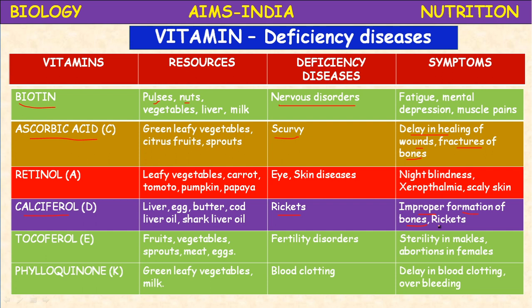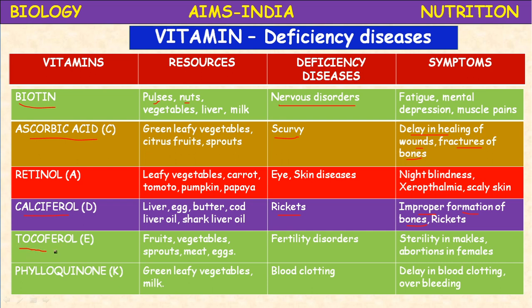Swollen wrists. Delay in dentition, means teeth not produced properly in children. Then weak bones. These are all the symptoms of calciferol or vitamin D deficiency. The main disease is rickets in children below 5 years.